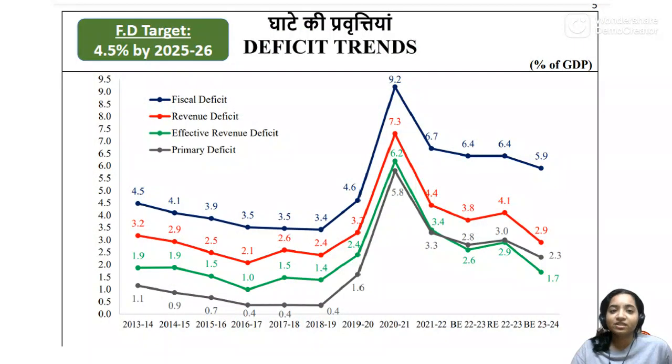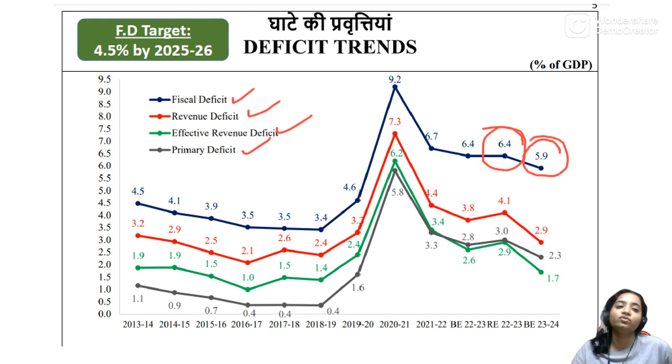Next, we see the fiscal deficit trends. An important thing from here is to be able to define fiscal deficit, revenue deficit, effective revenue deficit, and primary deficit. What is the difference between them? You should know this, and if you want us to cover basics of economy, do comment in the comment section, and we'll soon try to start a series on the basics of economy. So for this year, the fiscal deficit is 6.4%. The projected fiscal deficit for 23-24 is 5.9% of GDP. And the target is 4.5% by 2025-26.